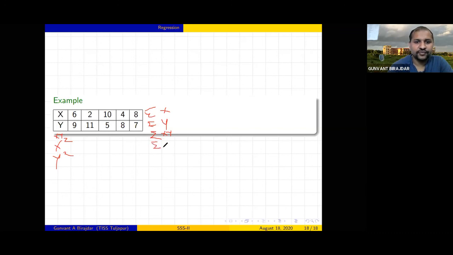After putting all these values in the above equations, you will get two simultaneous linear equations with unknowns a and b. After solving, you will get the values of a and b. Then you will get the first regression equation, x on y, and another regression equation, y on x. Like that you can find the two regression equations. This is how to find the regression equations.